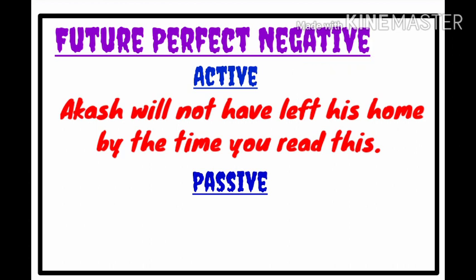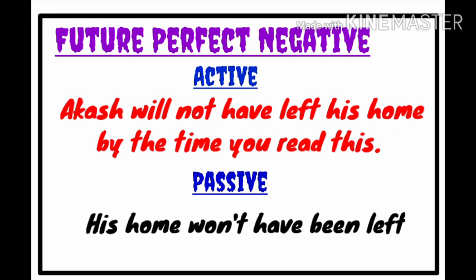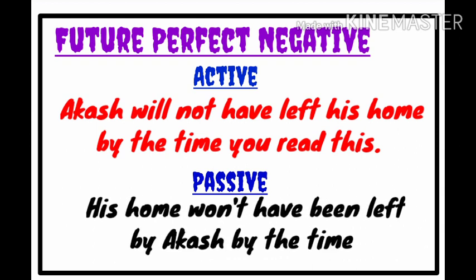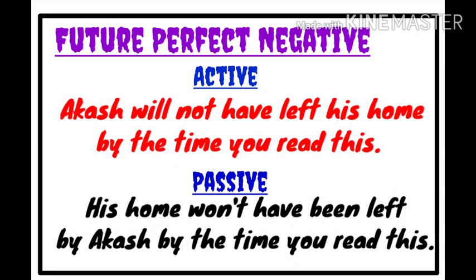Now let's change to passive. His home won't have been left by Akash by the time you read this. Subject plus will plus not plus have been plus V3. So same structure, only we are adding the not. So will not is usually contracted to won't, W-O-N apostrophe T.